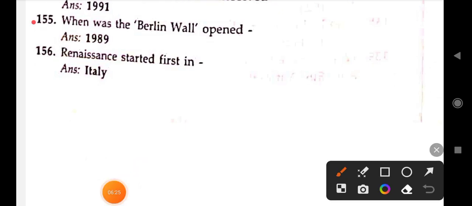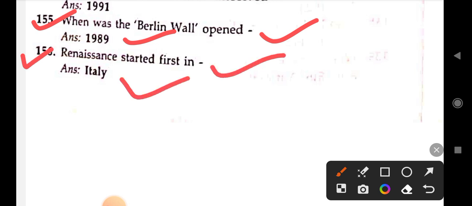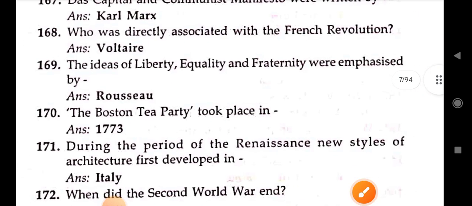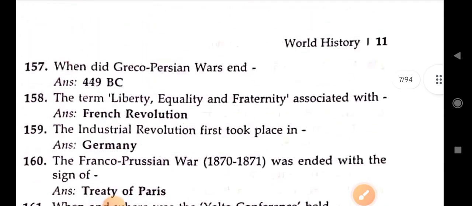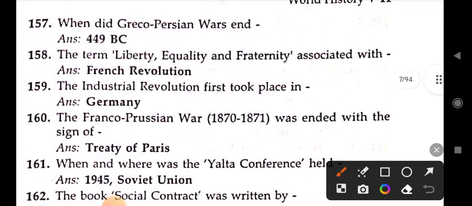When was the Warsaw Pact dissolved? 1991. Next. When was the Berlin Wall opened? 1989. The Renaissance started first in Italy. Next. When did the Greco-Persian War end? 1449 BC. The terms liberty, equality, fraternity are associated with the French Revolution.